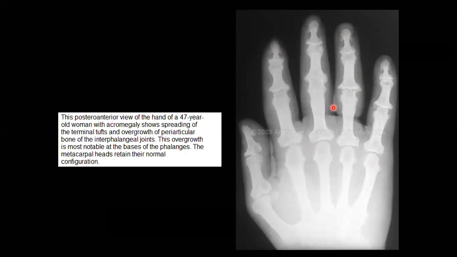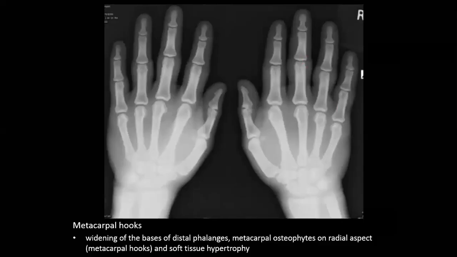Another example of the hand findings, you can see it here. These are the spade-like terminal phalanges, and some of them show hook-like osteophytes at the metacarpal bones. You can see this is like a hook, which is also a finding we see in acromegaly, hook-like osteophytes of the metacarpal heads.